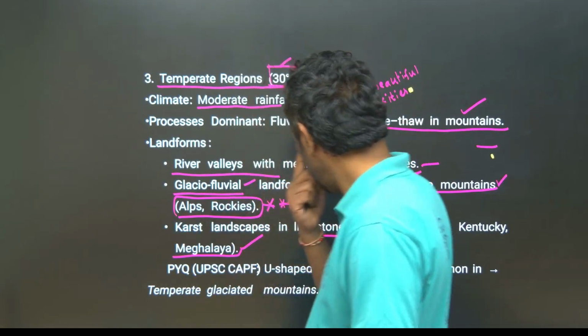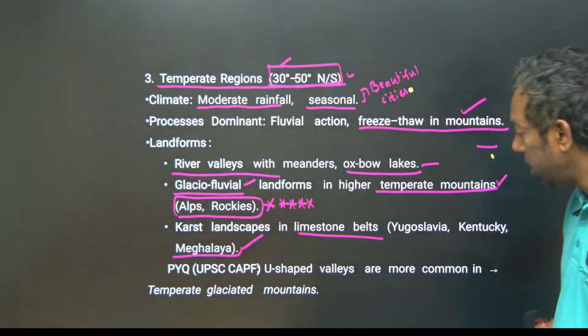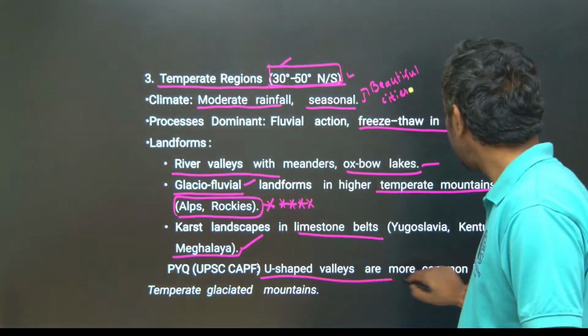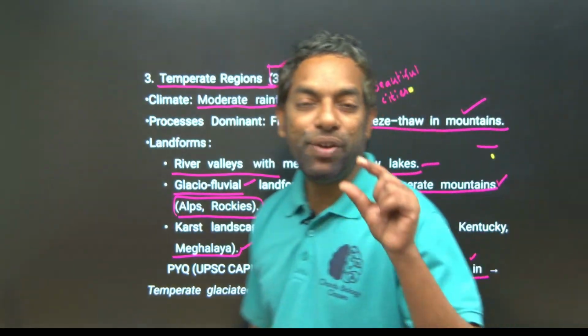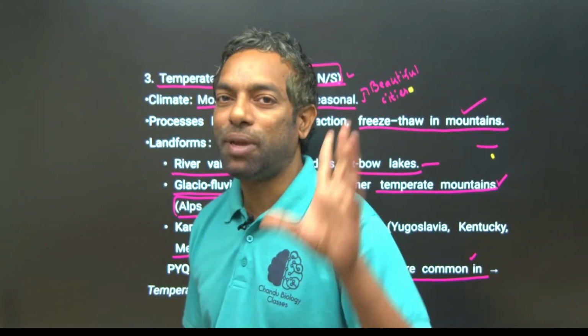A previous year UPSC question: U-shaped valleys are more common in which region? V-shaped valleys are subtropical, U-shaped valleys are temperate region.